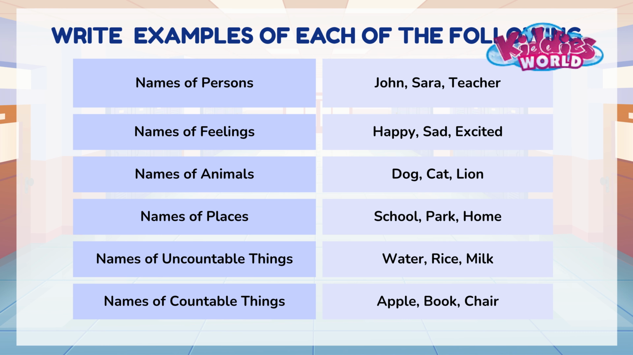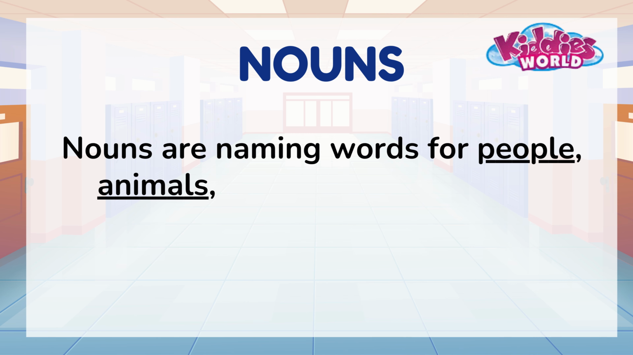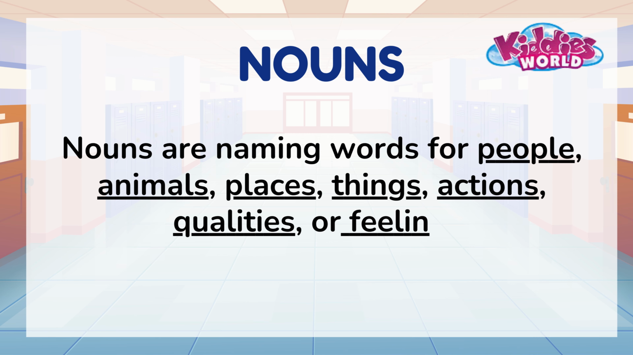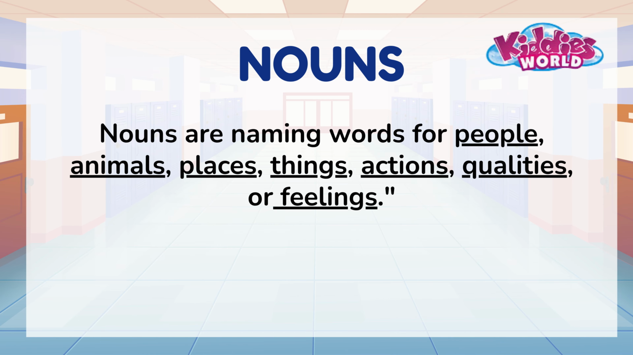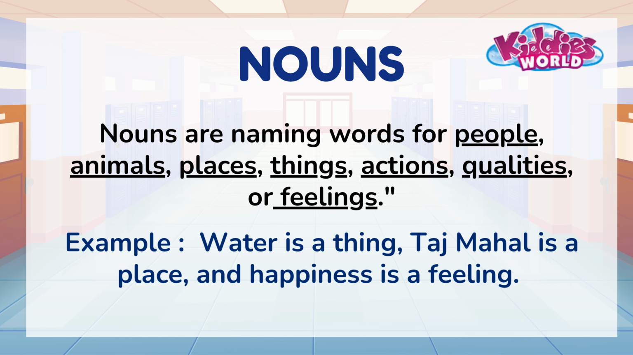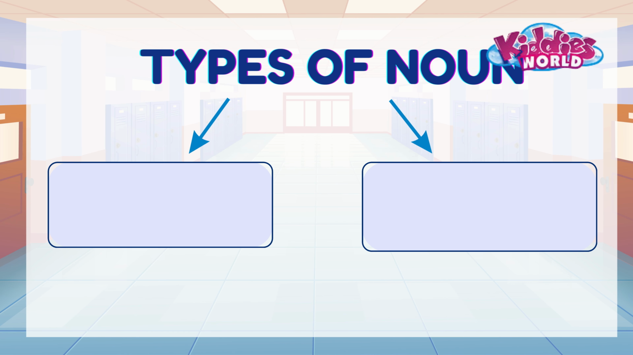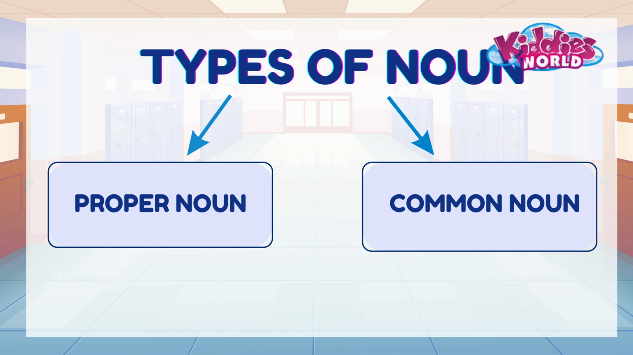Awesome! Let's check some examples in the table. Nouns are naming words for people, animals, places, things, actions, qualities, or feelings. For example, water is a thing, Taj Mahal is a place, and happiness is a feeling. Types of nouns. Now, let's focus on 2 key types, proper and common nouns.